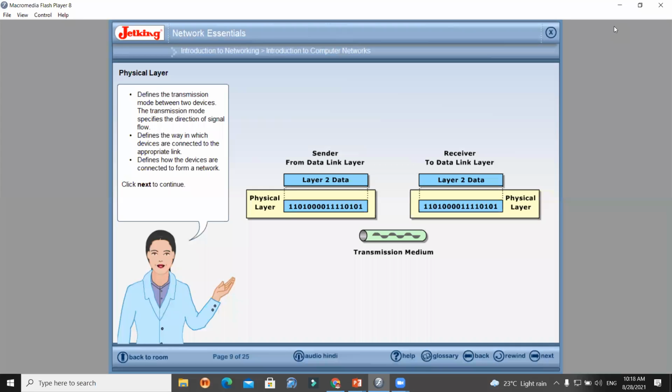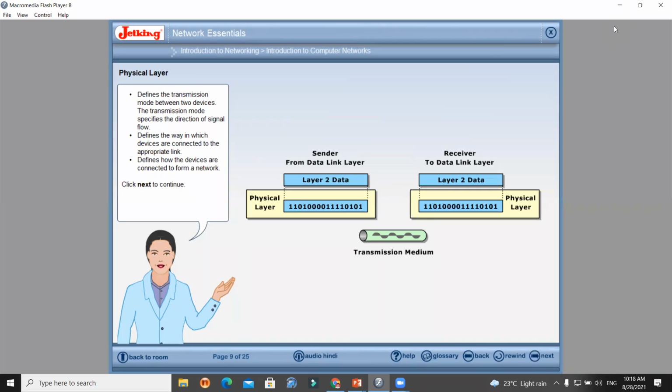Then we go to the next layer, which is called the data link layer. What is the work of the data link layer? It divides the data into small chunks: 8 bits of data, 16 bits of data, then 32 bits of data. That means the long stream of data received from the physical layer is now converted into 8-bit, 16-bit, 32-bit streams of data. That is the role of the data link layer. Another part is flow control. It will control the flow of data also.